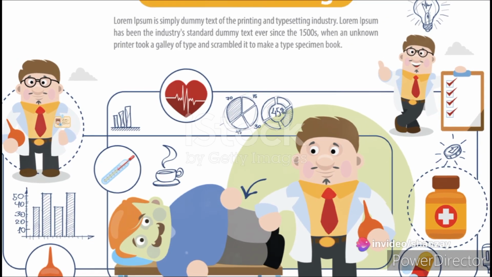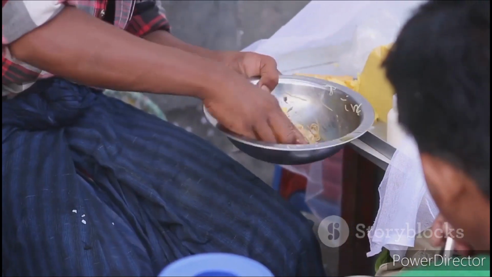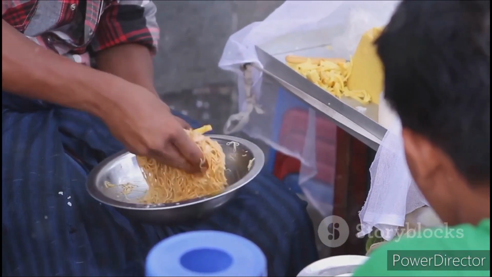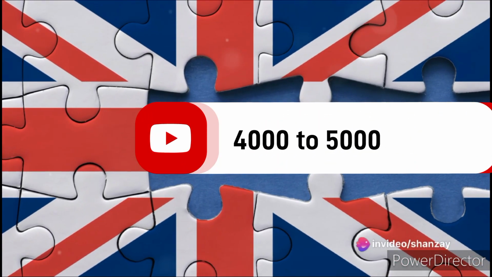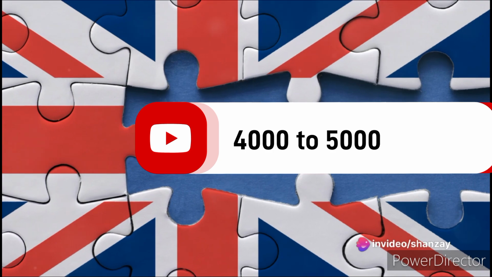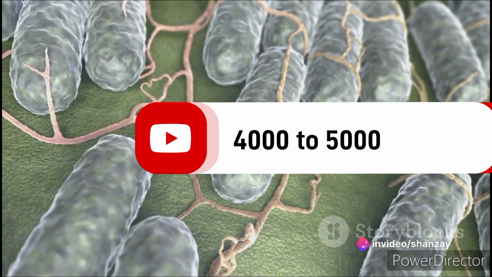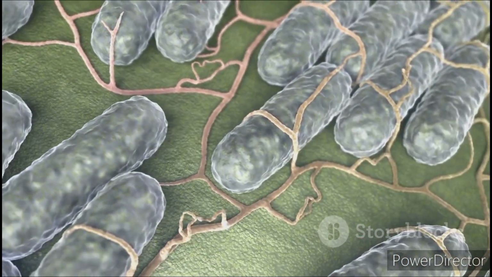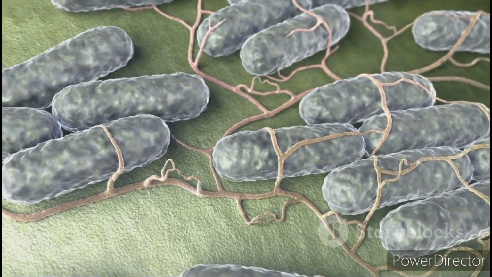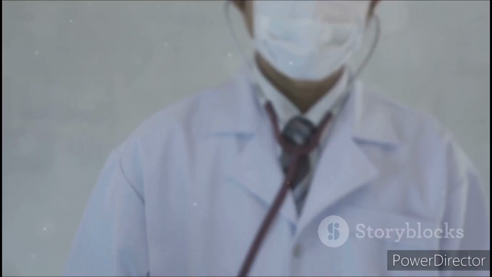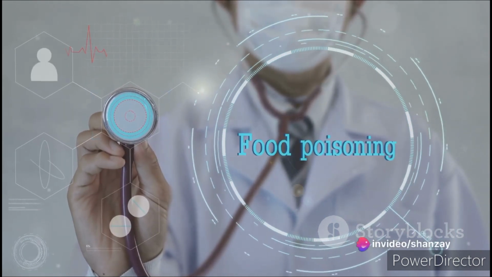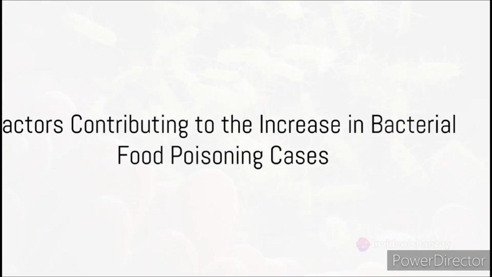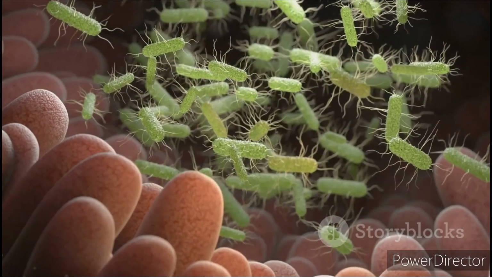Since the Second World War, there has been a notable increase in the number of recorded incidents of food poisoning. In the 1960s in England and Wales, between 4,000 and 5,000 cases of food poisoning were notified annually. This number steadily increased throughout the 1970s and early 1980s, showing a dramatic increase in the latter part of the 1980s. Figures on the number of cases of bacterial food poisoning occurring annually are available from various sources. The increase in the number of cases in recent years is thought to be due to several factors.